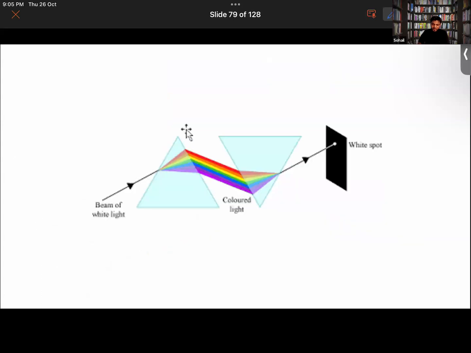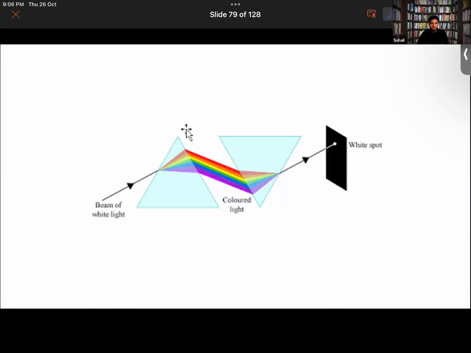Now if I place a second prism in the reverse manner like this, what will happen? Suppose you have a black paper like this. Once the split band of light rays passes through this second prism, all the light rays will combine to form white light back. So that's how we can say that sunlight actually consists of 7 different colors. Getting it now? Hope it is clear now.